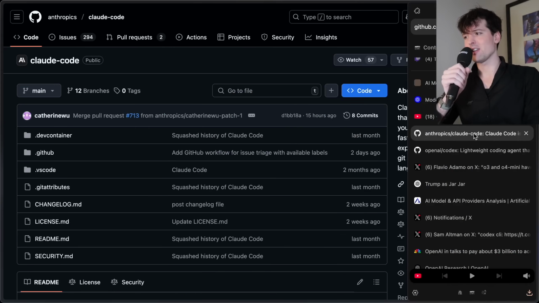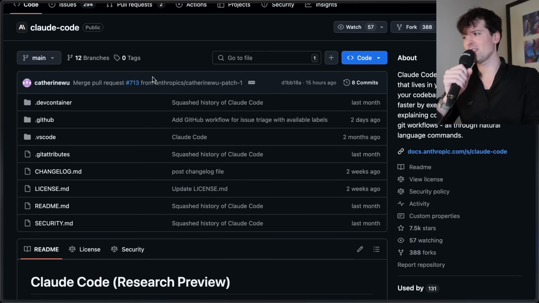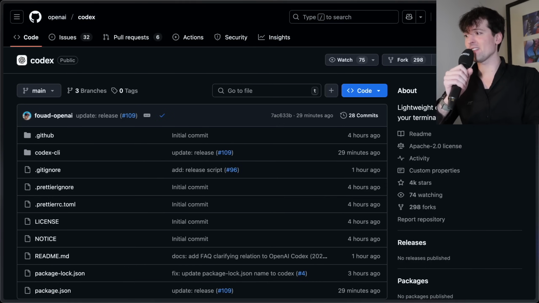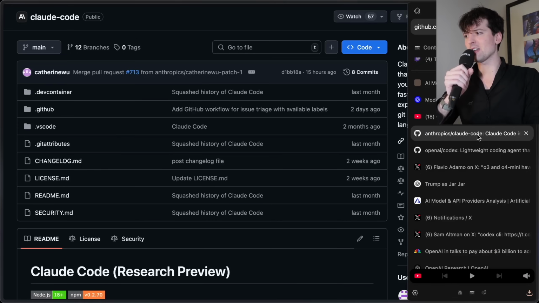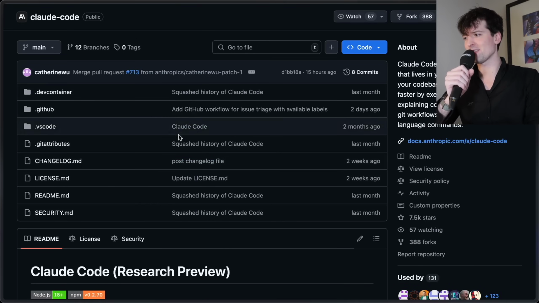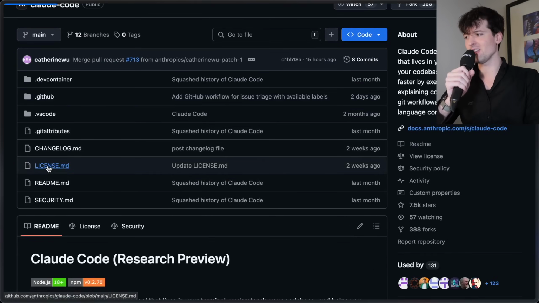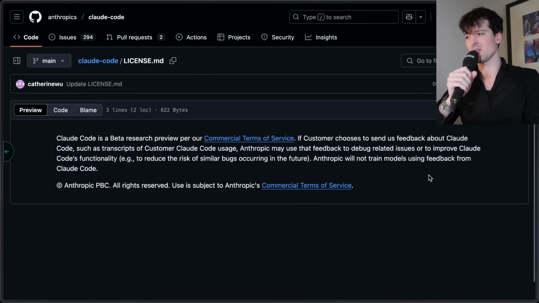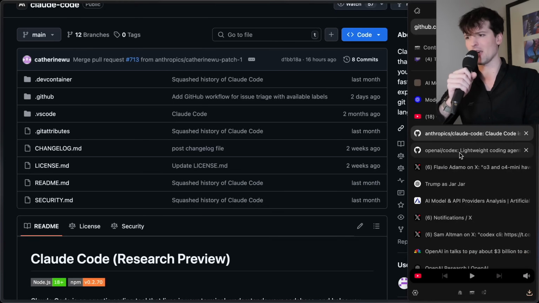Codex is a lot like Claude Code. You might notice a difference in these repos, though. And it's not the star count, as different as that is. The difference here is that Claude Code isn't actually open source. There's no code in here. This is just a place to track issues. There is a license. The license is making it very clear this is a commercial project and there is no code here for you to touch. It's just a place to give feedback.